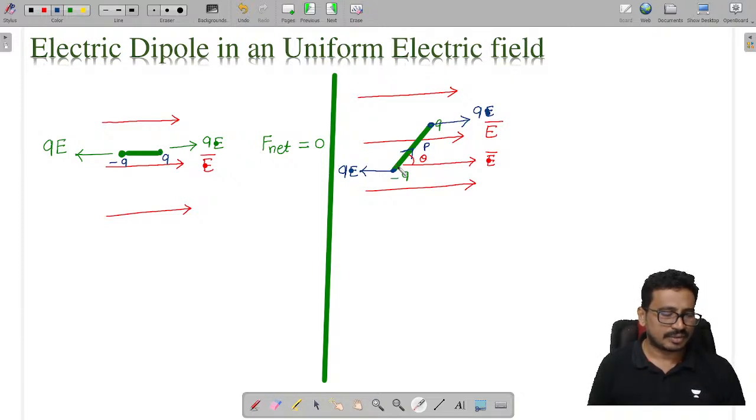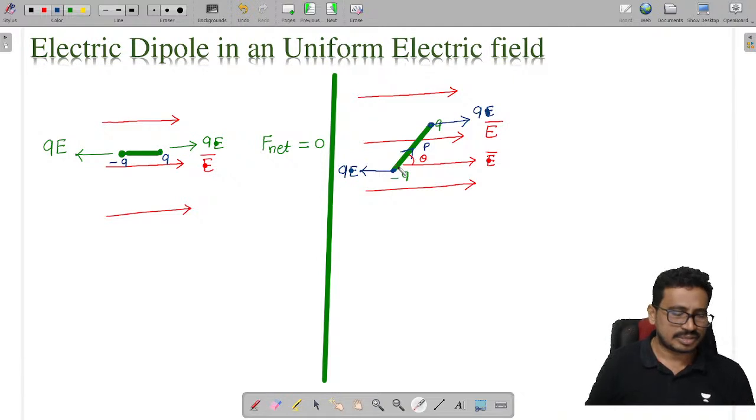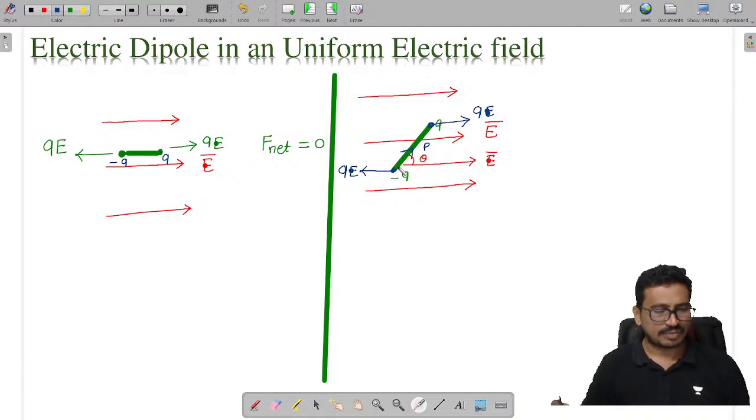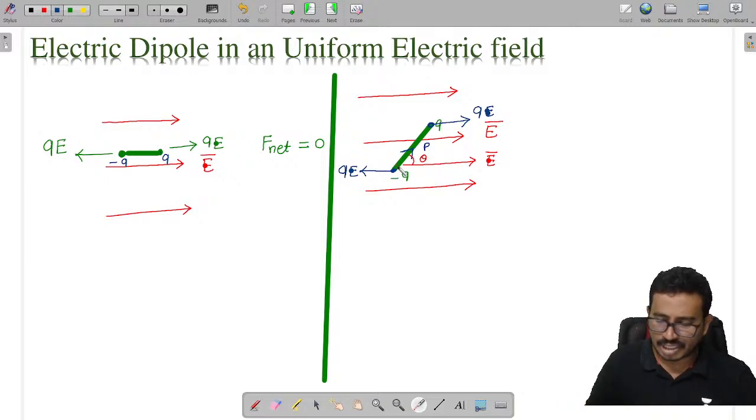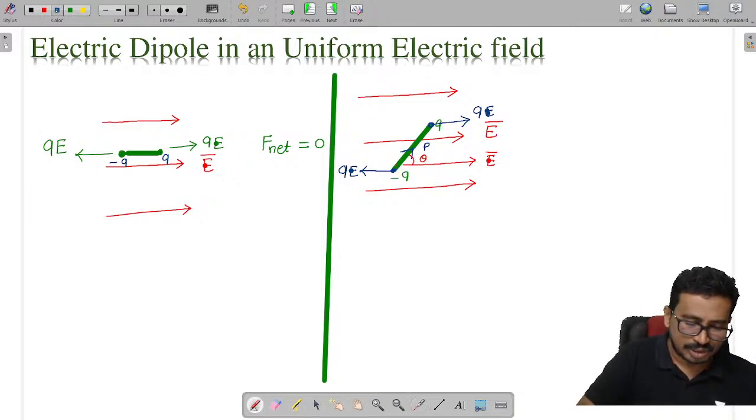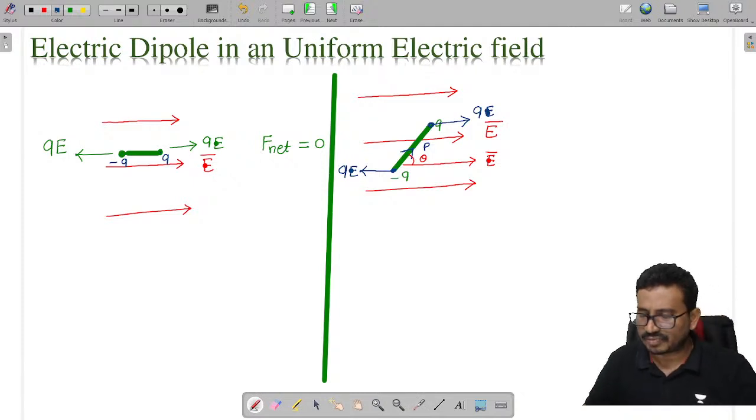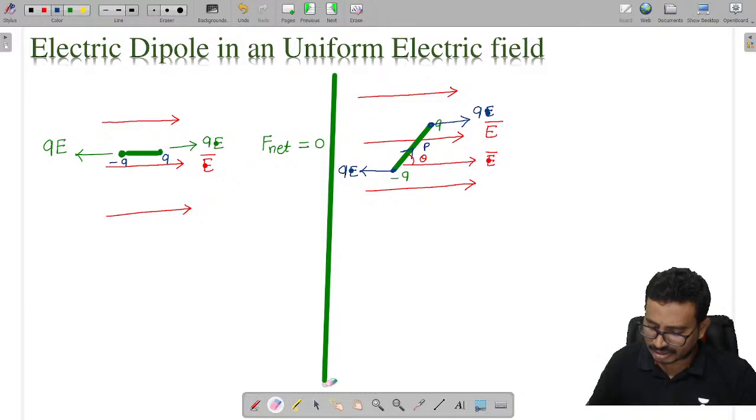Tell me. So two forces of equal magnitude which are not acting along the same line of action will constitute a couple. Because of that, a torque will be produced. So we have a torque. Tell me, the torque is given as force into perpendicular distance. What is the torque given as?